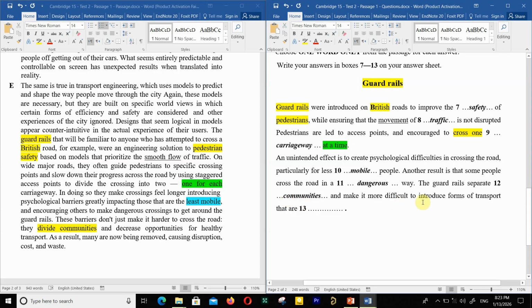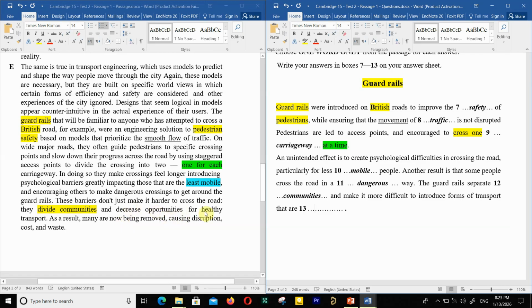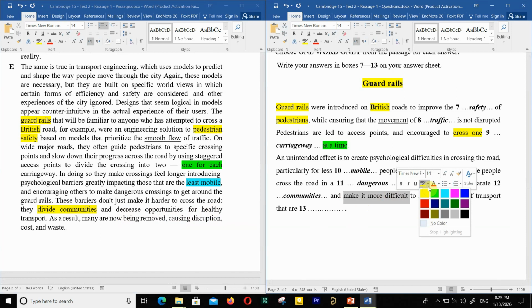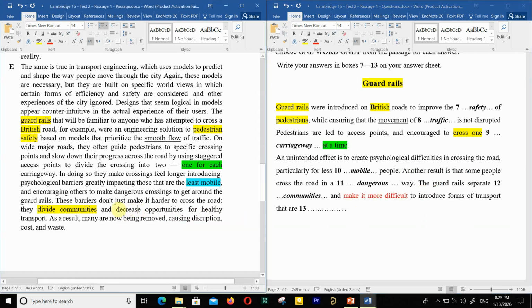And make it more difficult to introduce forms of transport that are what? And decrease opportunities for healthy transport. So make it more difficult, meaning that decrease opportunities for healthy transport. Forms of transport that are healthy.